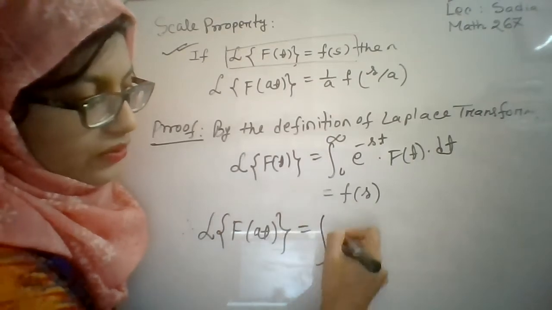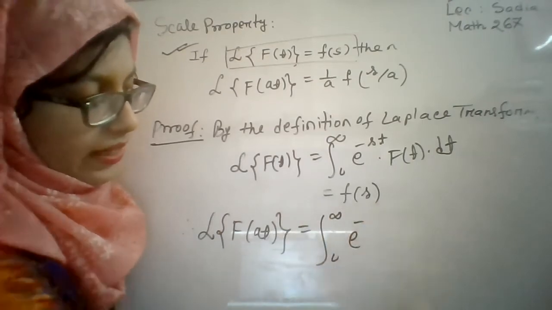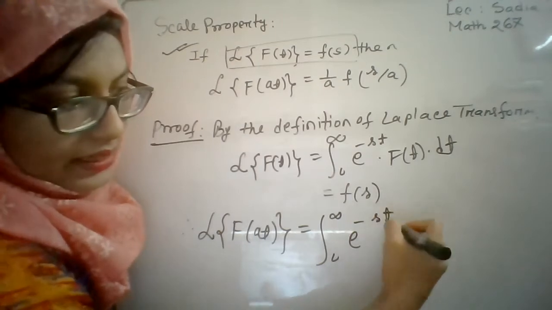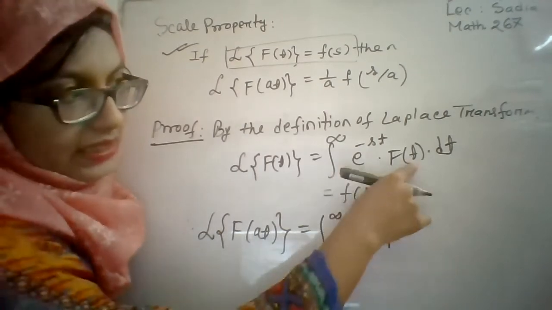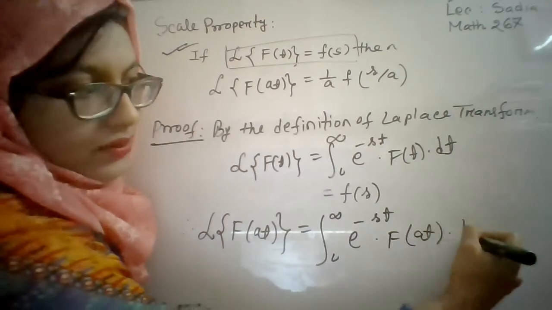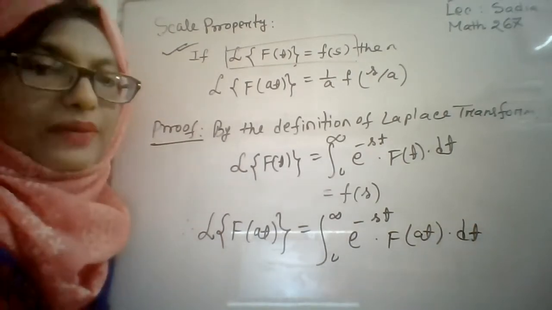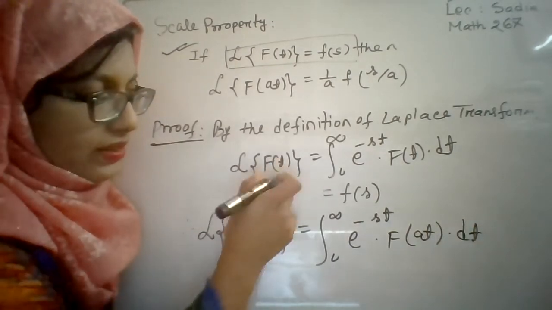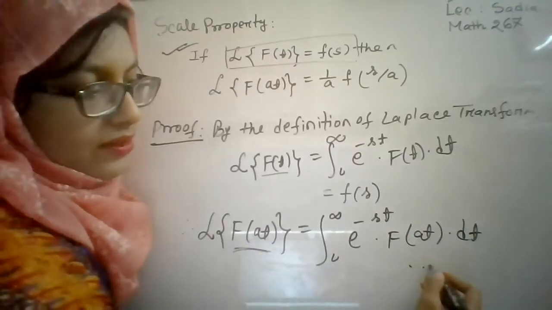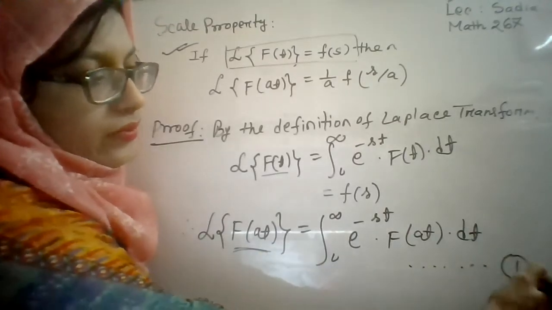It will be the integral from 0 to infinity of e to the power minus st f of t, where t will be replaced by at, so f of at dt. Here I just replaced f of t by f of at. Consider this equation as equation number 1.